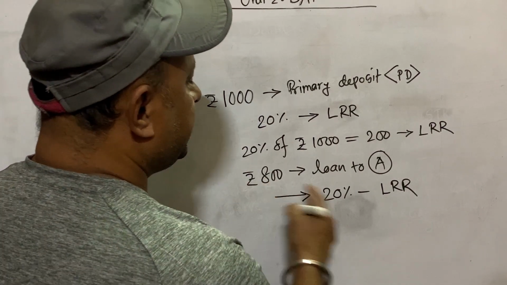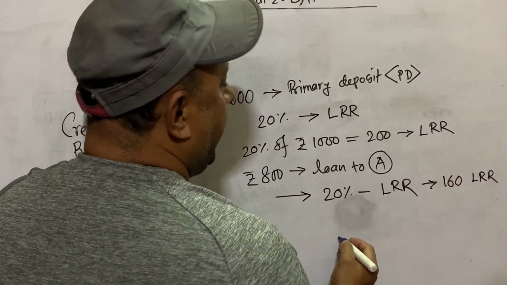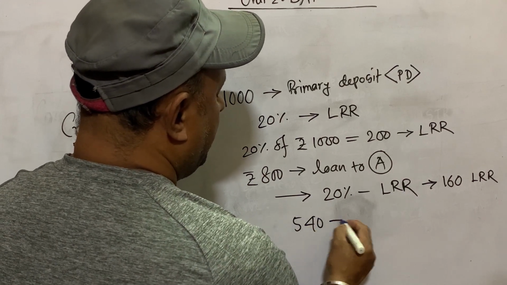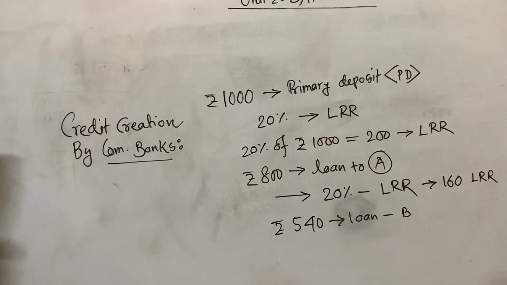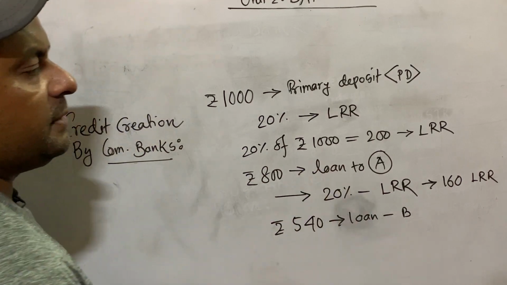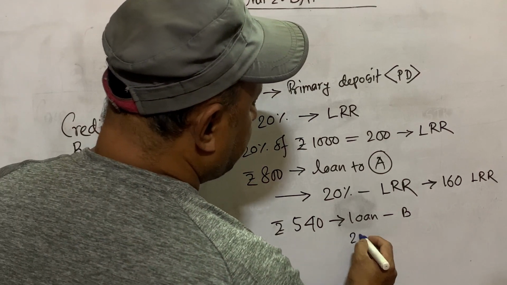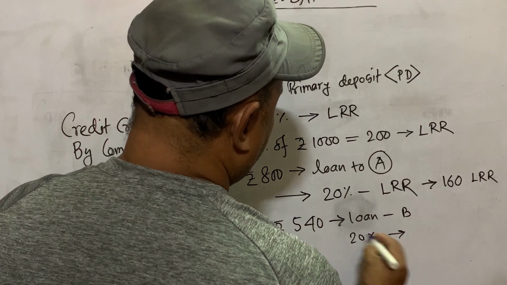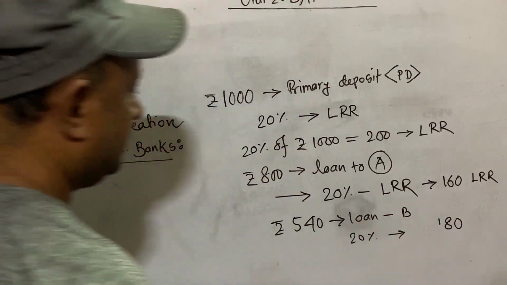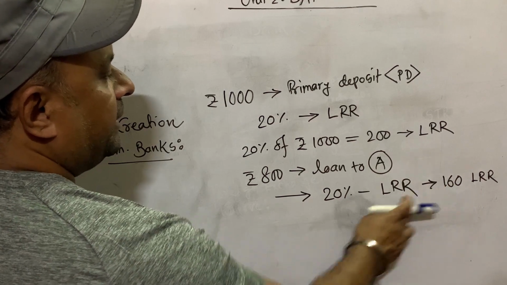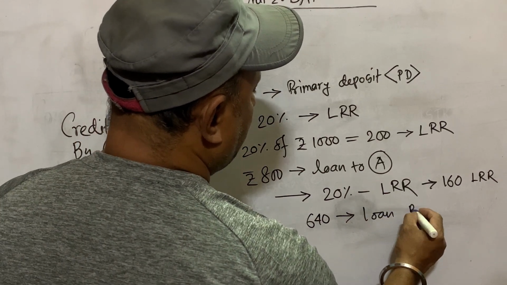That is 20% of rupees 800, means rupees 160 the bank will keep as LRR, and the rest 640 will be given as loan to another person, suppose B. Every time the bank deposits 20% as LRR, and the rest of the money the bank gives as loan to the public.